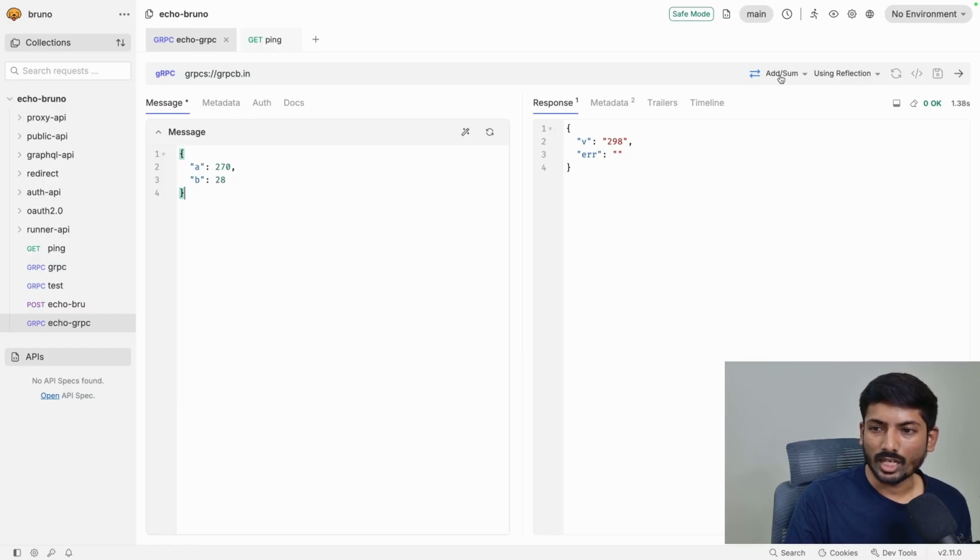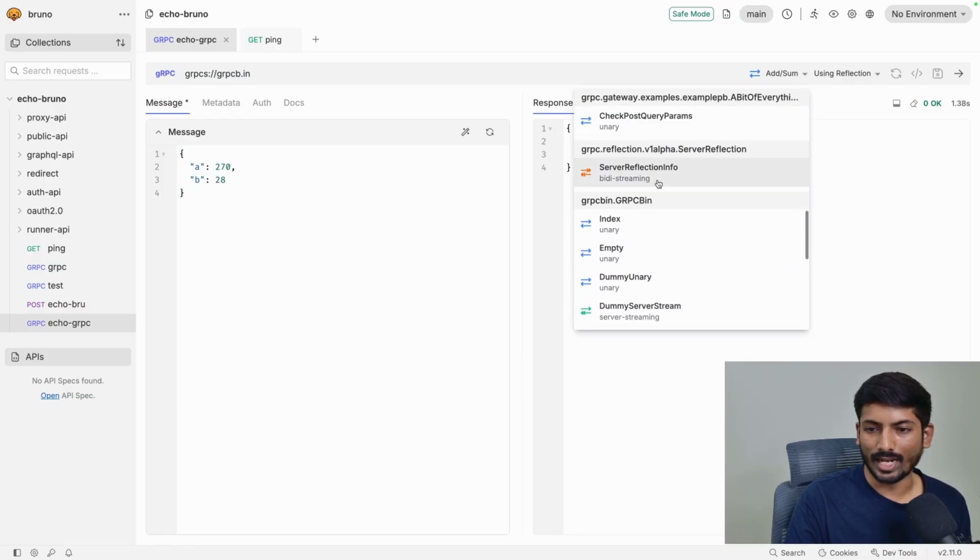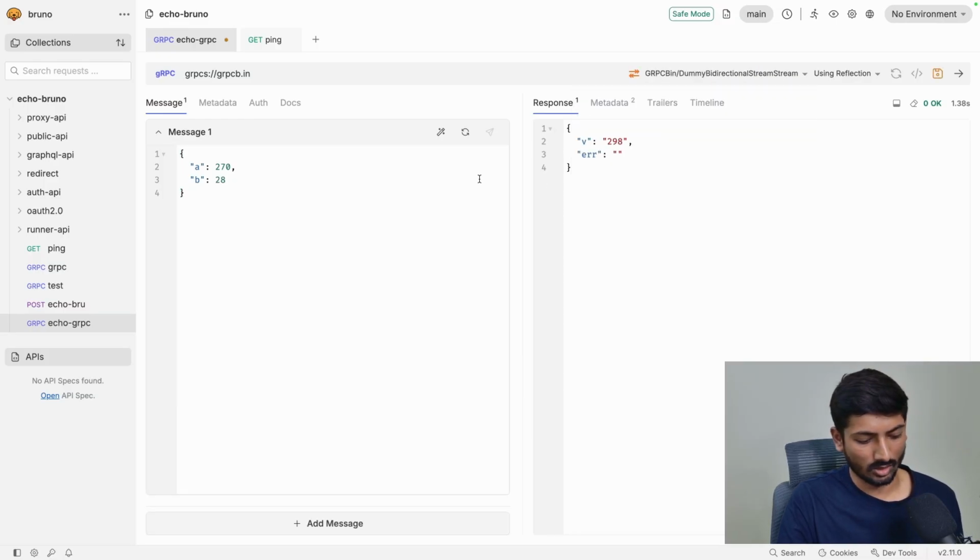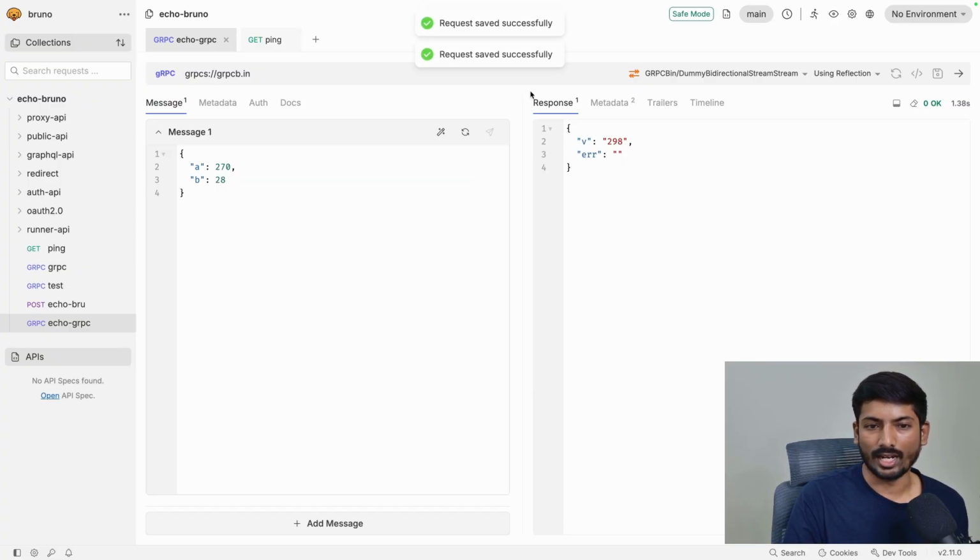So we are going to change our method to bidirectional streaming. This is how bidirectional streaming works, and I'm going to autofill my message from here.